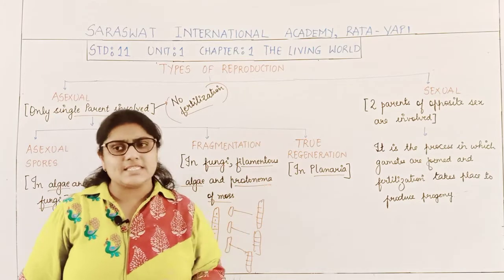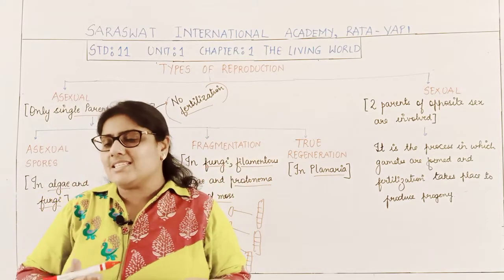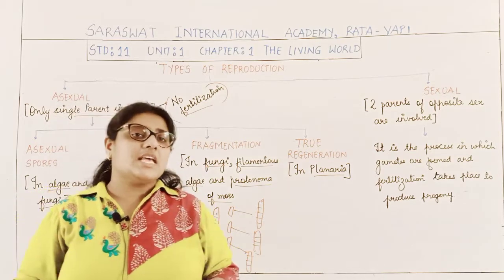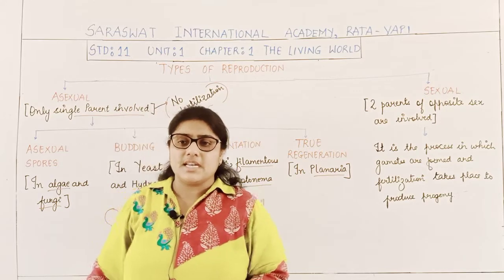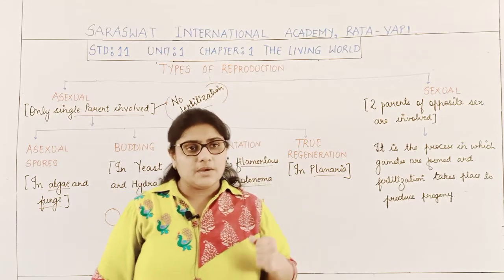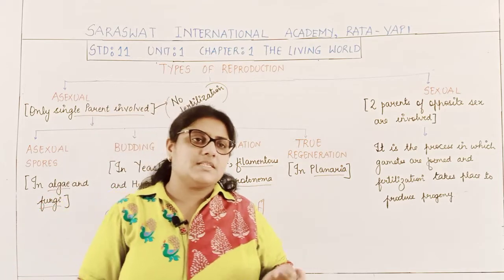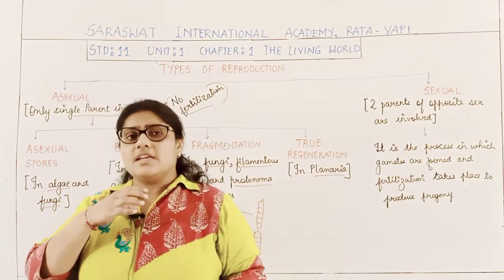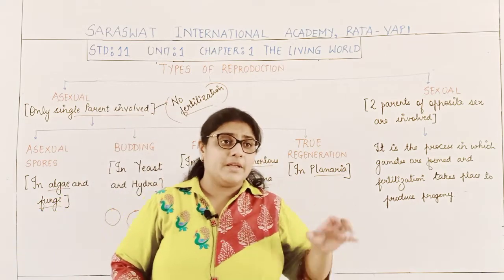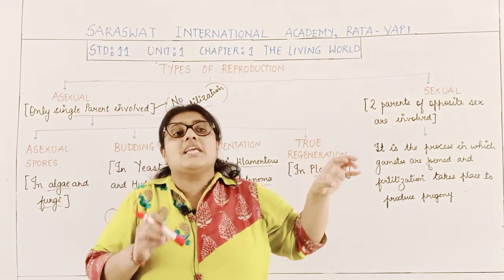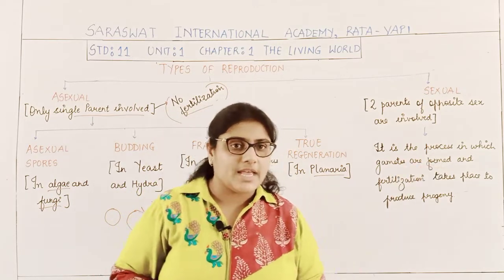Say for example, the body of the planaria gets divided into three parts: there is a head portion, a neck portion and a trunk portion. Suppose the head gets separated, the neck gets separated and the trunk also gets separated. The head part will regenerate the neck and trunk, so it will form a new organism.